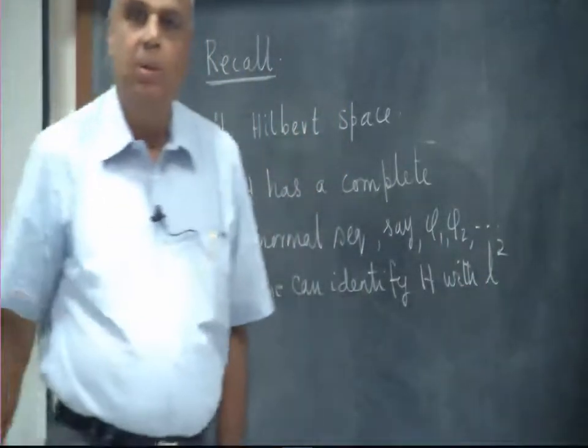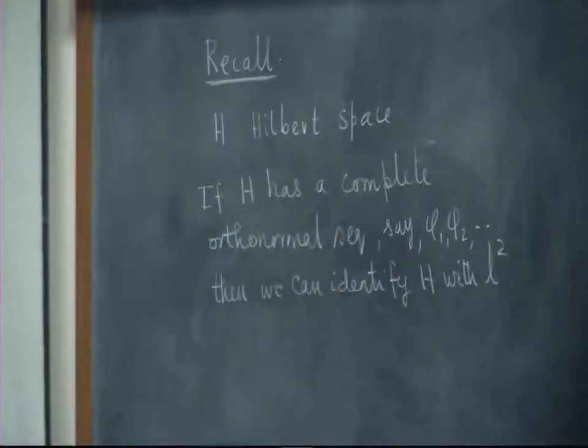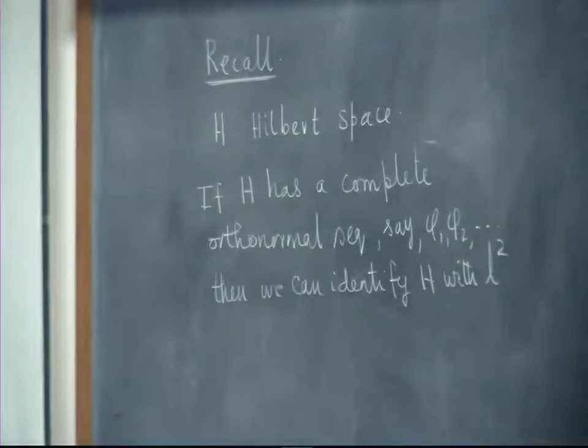If it is a real Hilbert space, it is with L2R. If it is a complex Hilbert space, it is complex L2C.